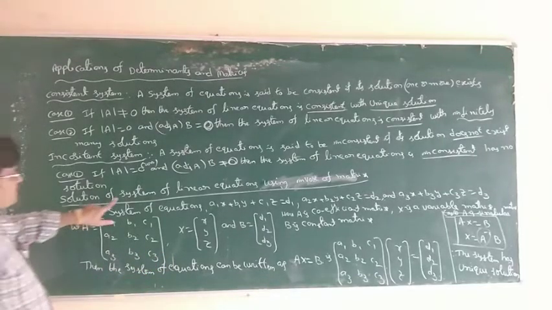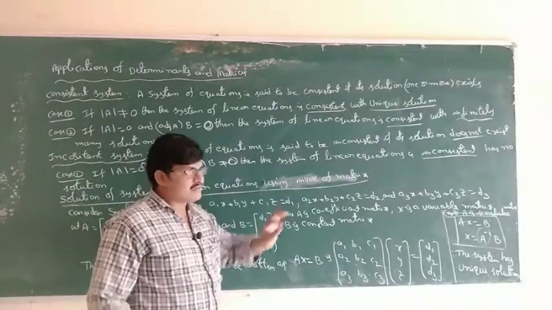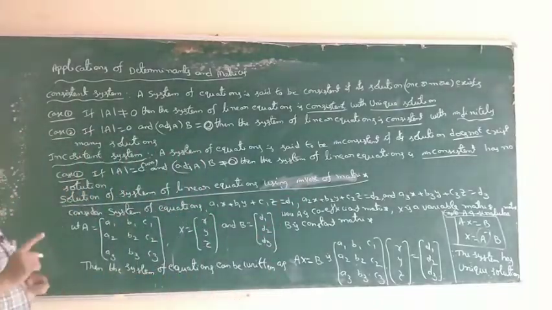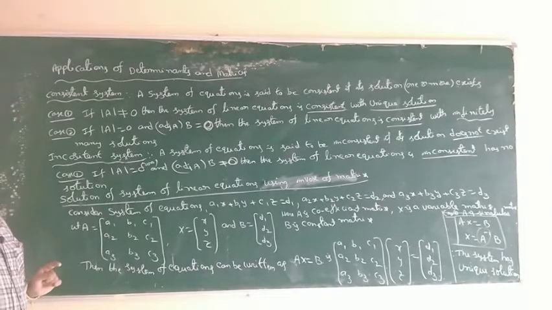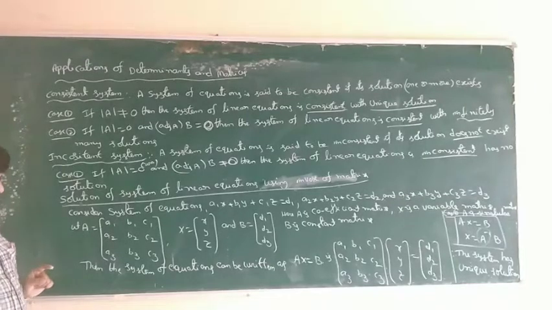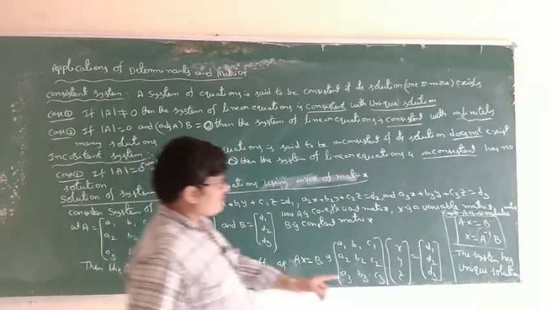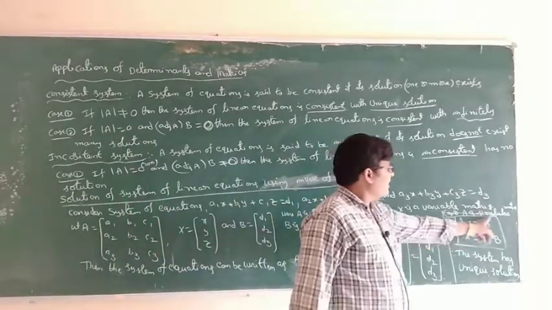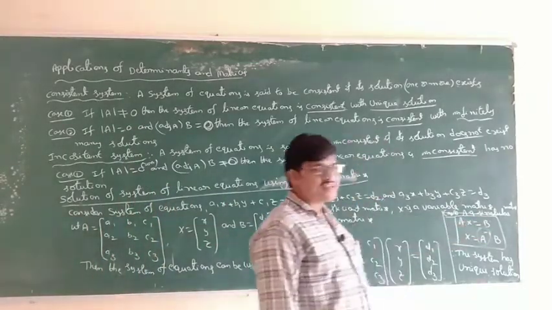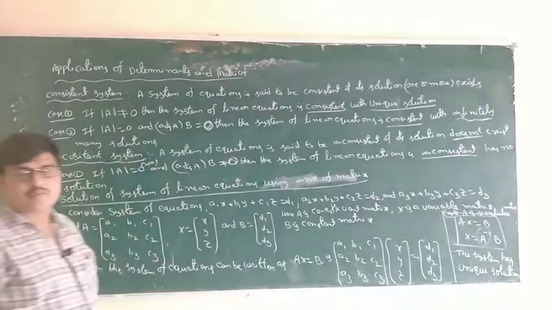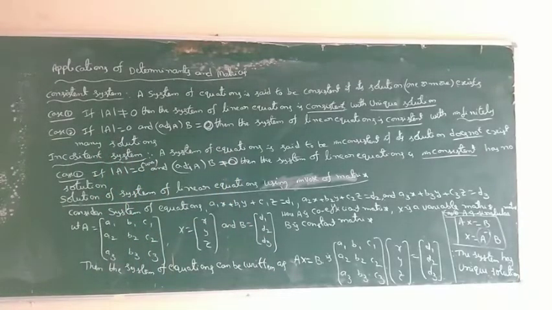Next, how to find the inverse. When does the inverse of A exist? When determinant of A is not equal to 0. If the determinant of A is not equal to 0, the inverse exists and the system has a unique solution. A is then a non-singular matrix, meaning determinant of A not equal to 0.